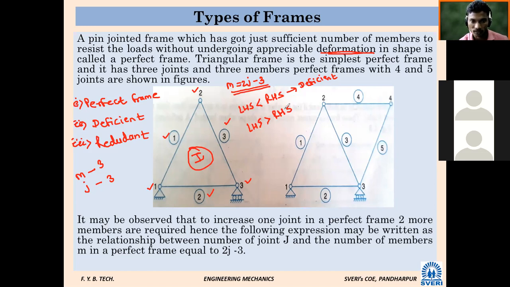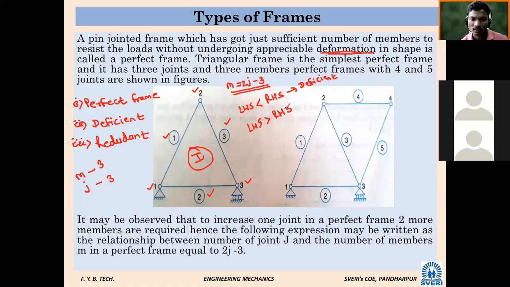determinate and indeterminate? What is meant by determinate and indeterminate? What is the difference? Determinate structure and indeterminate structure. Determinate means we can find the forces in the member. And indeterminate means it is not possible to find the forces in the member. So redundant structures are indeterminate structures. So we are going to find the forces. Analyze the frame or analyze the truss means find out the forces, that we are going to see.